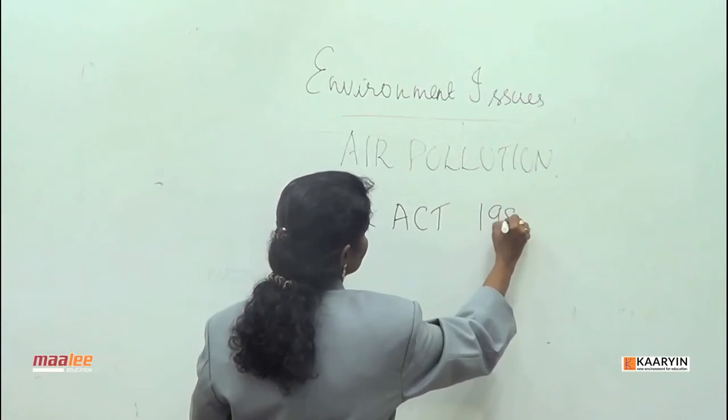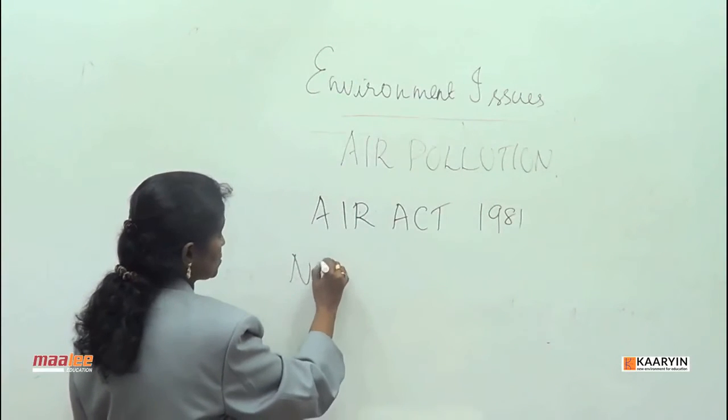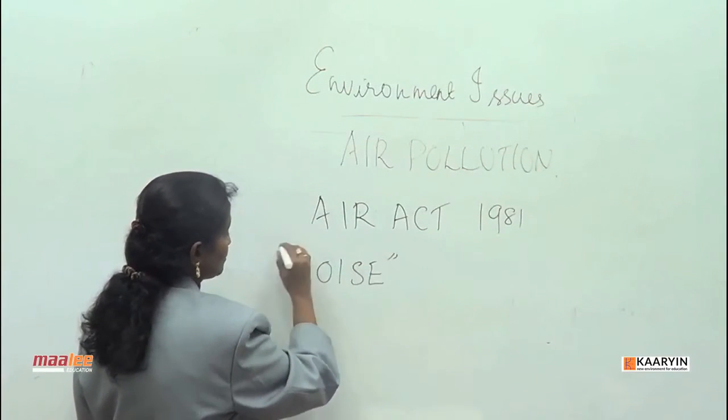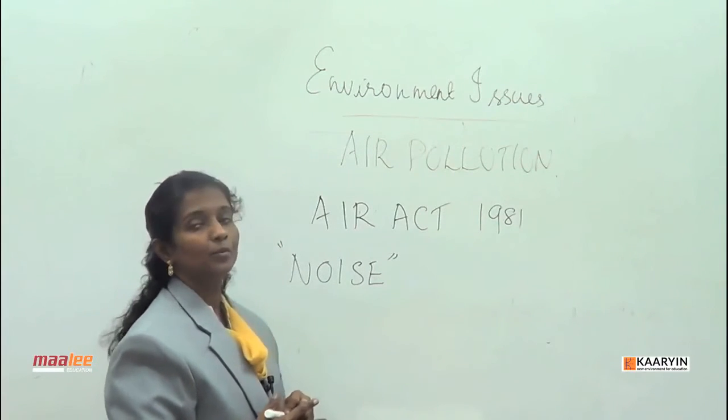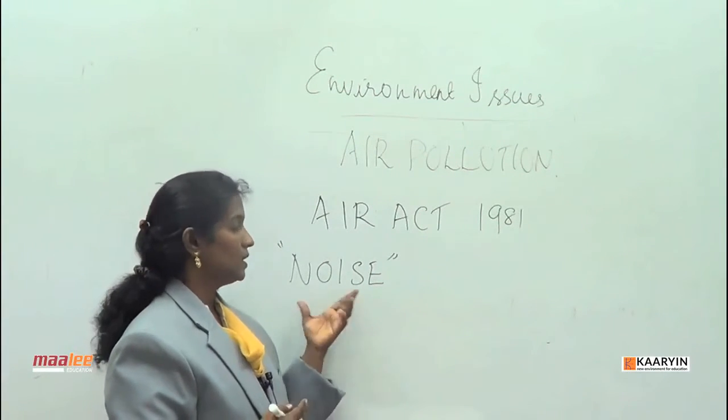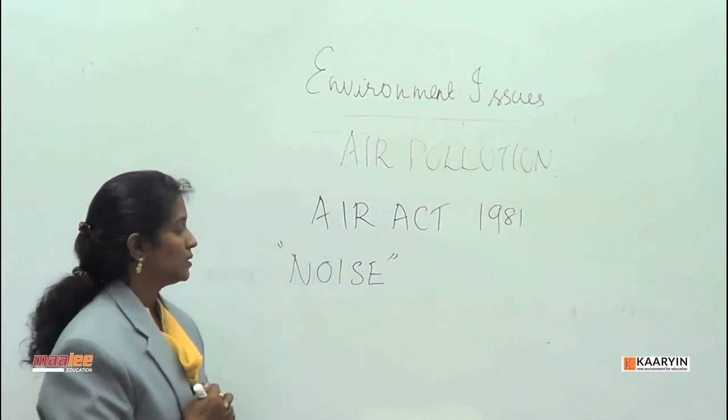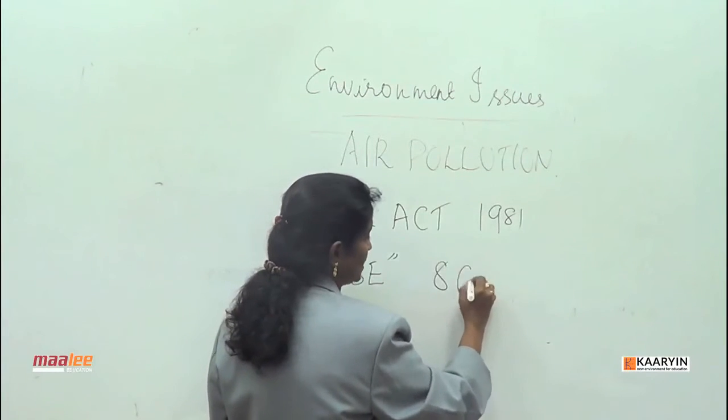Noise pollution is also considered as part of air pollution as per the Central Pollution Control Board of India, wherein the noise level should be between 80 to 120 decibels.